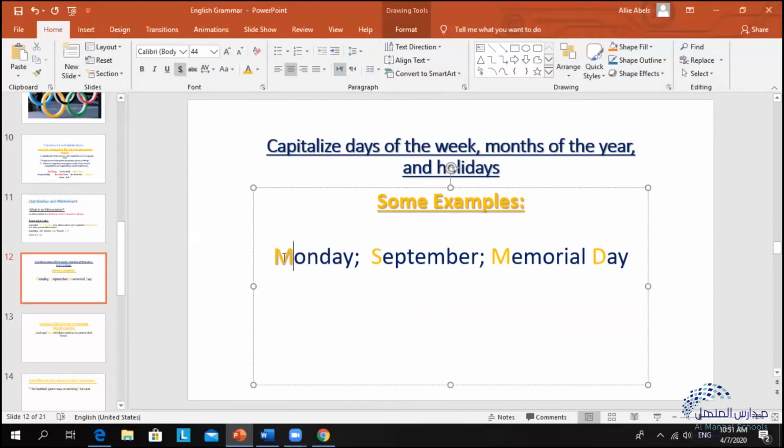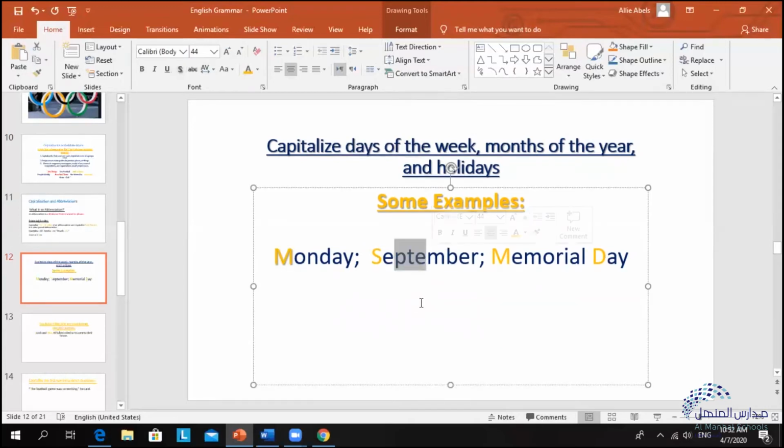We need to capitalize the first letter of the word. Similarly, Tuesday, Wednesday, Thursday, Friday, Saturday, Sunday, all these days, when we use them in our writing and our reading, we need to recognize and write the first letter of those days of the week with a capital letter.